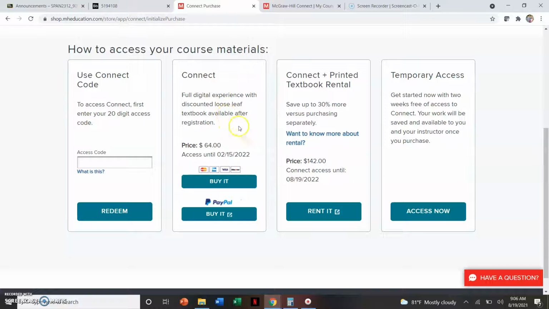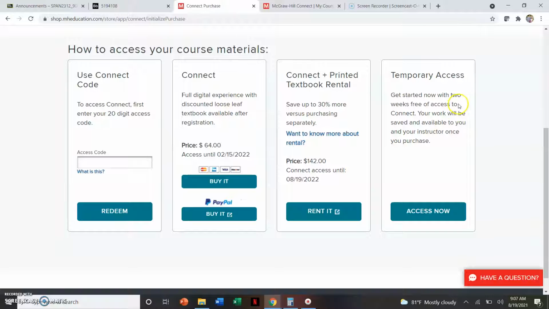This Connect option, the digital option, comes with the ebook, so you'll have access to it electronically. If you are the person that needs to have a printed copy, then you can choose this option here. This will give you access to Connect, plus the ebook, plus the textbook rental. That's a printed version. But really all you need to get is the digital. And that's this one here under Connect.